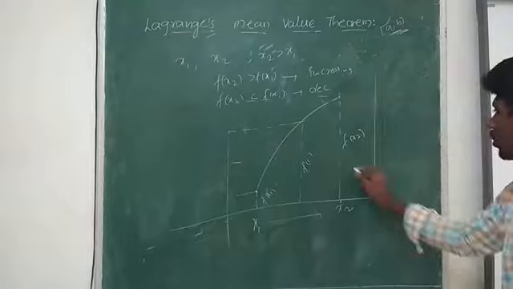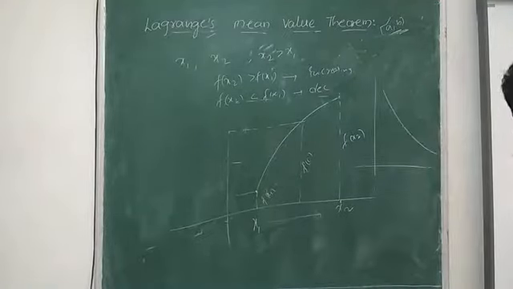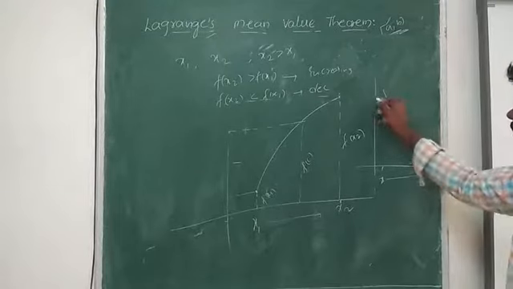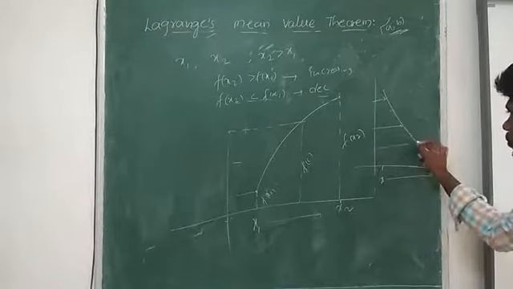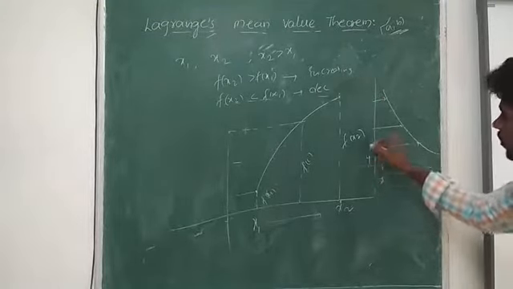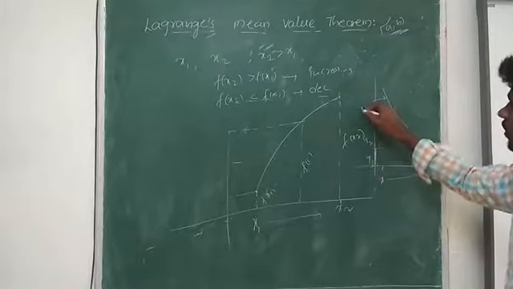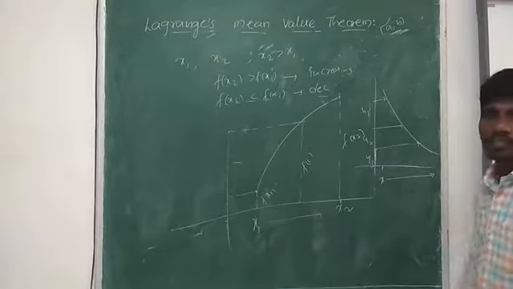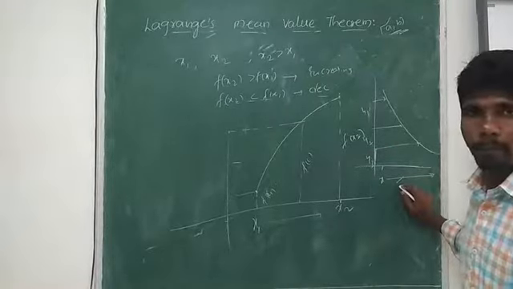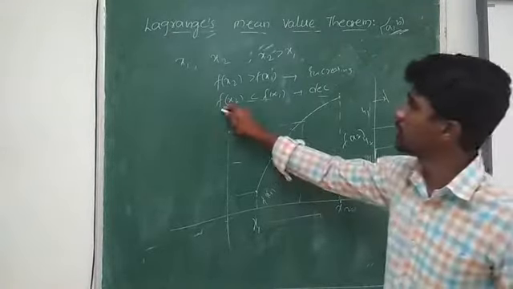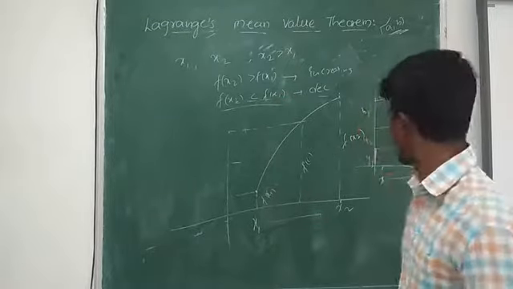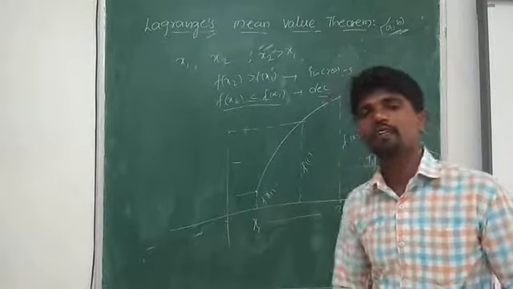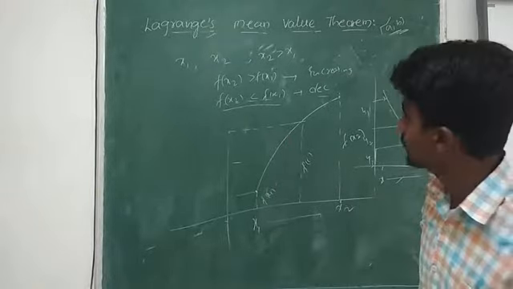If I have one more graph like this, as x increases, the respective y values decrease, then these types of functions are called decreasing functions. That's what I have given as a statement here. Right? f of x2 is nothing but y2, f of x1 is nothing but y1.